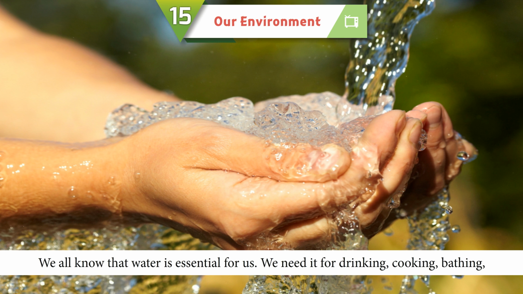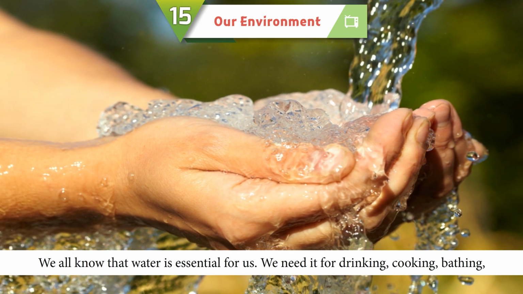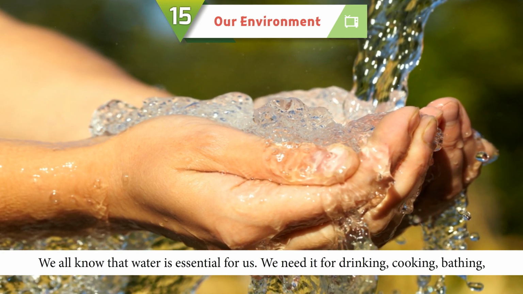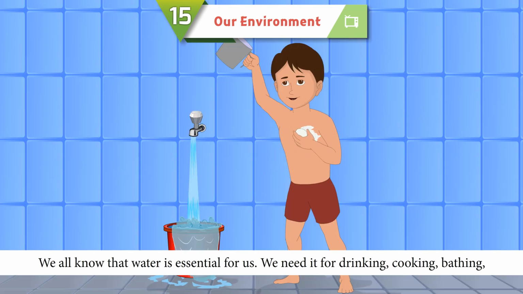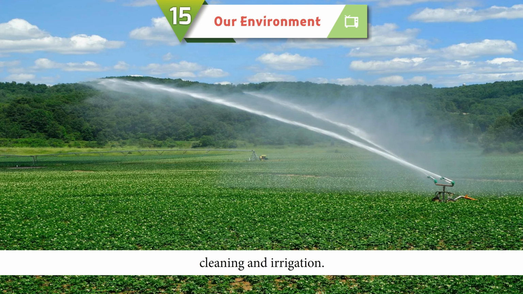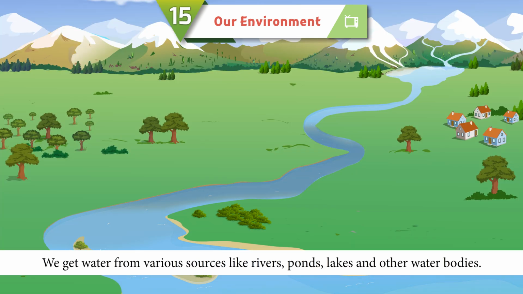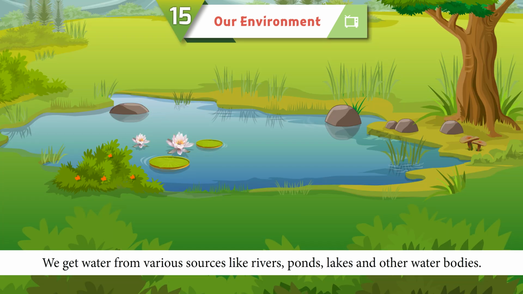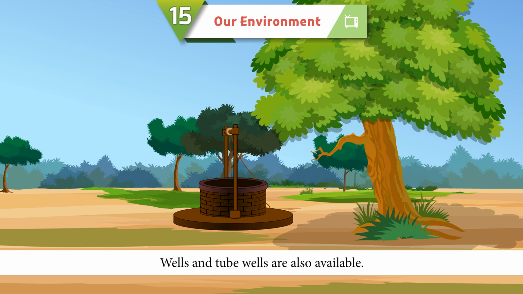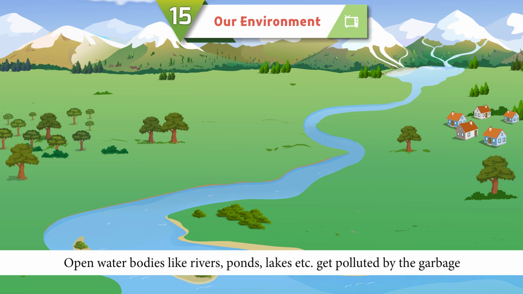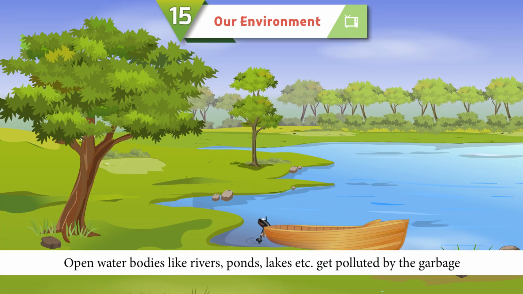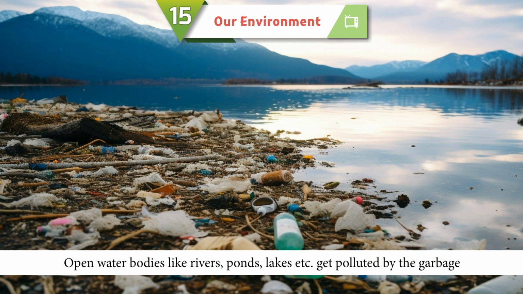Water pollution. We all know that water is essential for us. We need it for drinking, cooking, bathing, cleaning, and irrigation. We get water from various sources like rivers, ponds, lakes, and other water bodies. Wells and tube wells are also available.